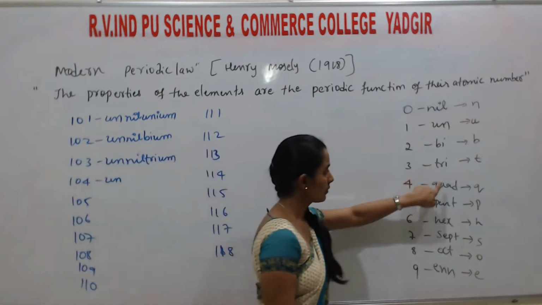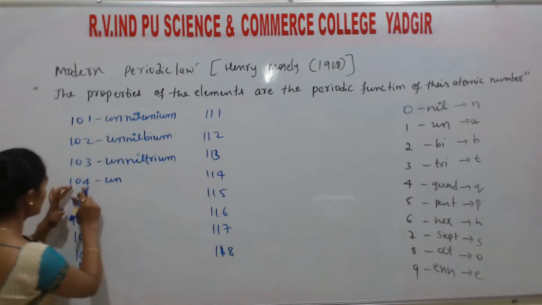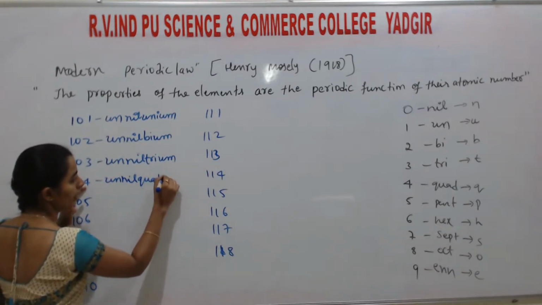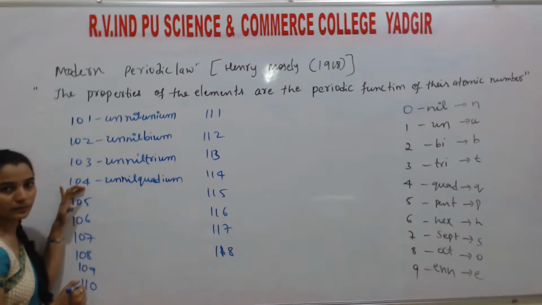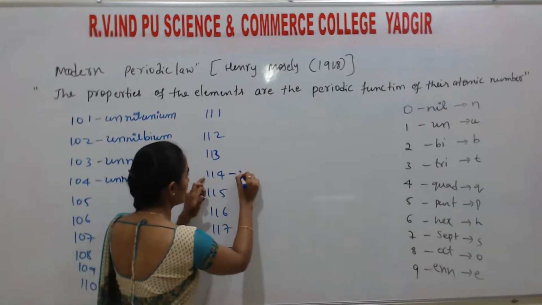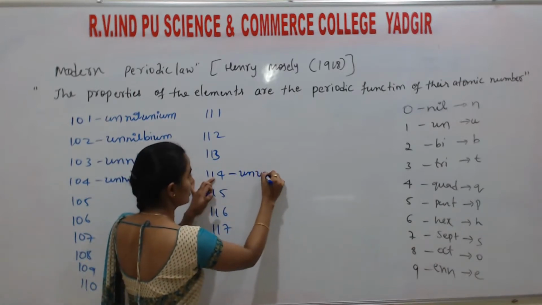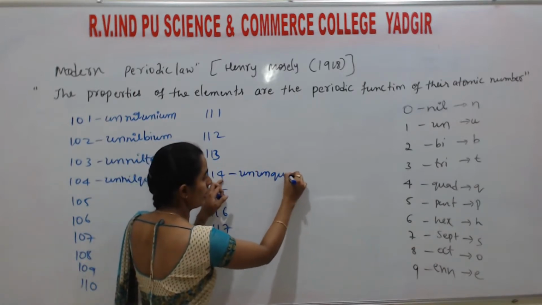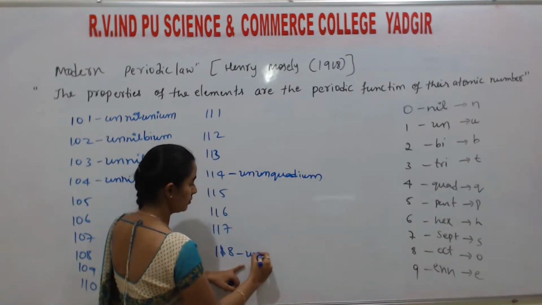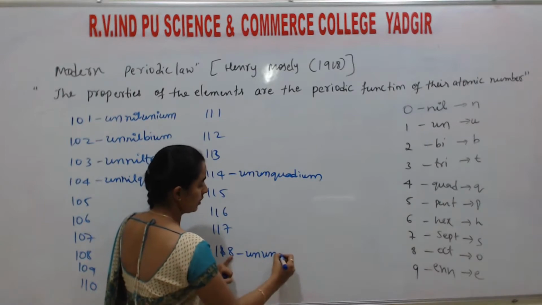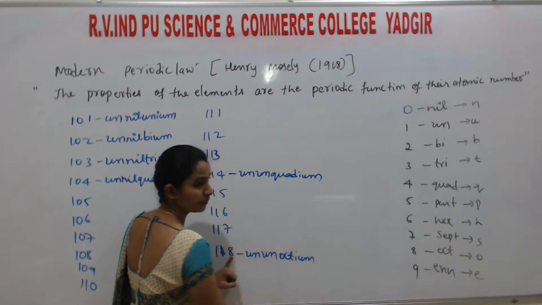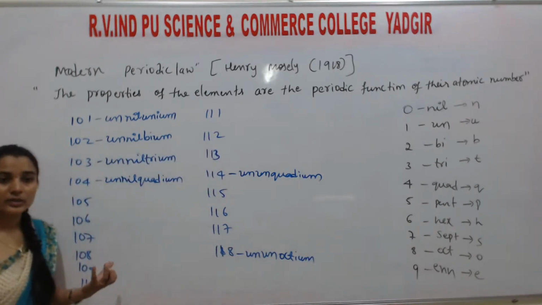Then 104: 1 is un, 0 is nil, 4 is quad, and we have to add ium. Similarly, here, un, un, and for 4, quad, ends with ium. And 8 means oct, then ium.